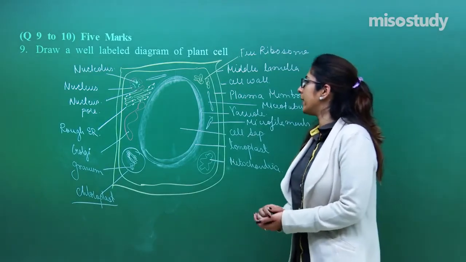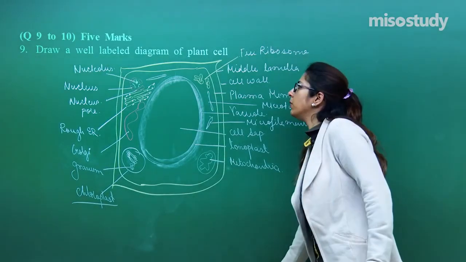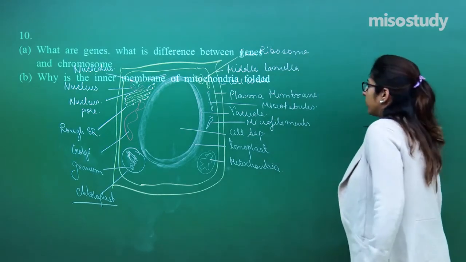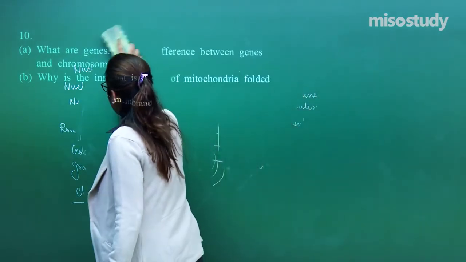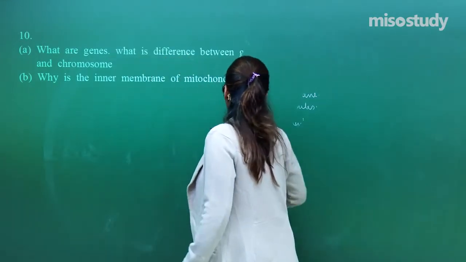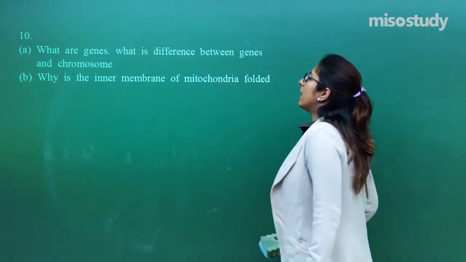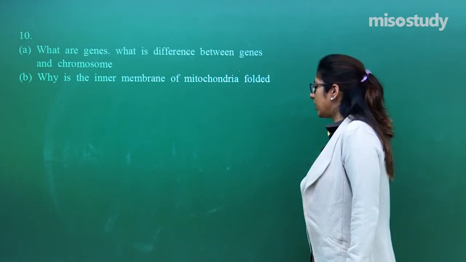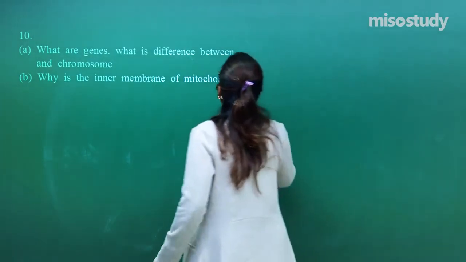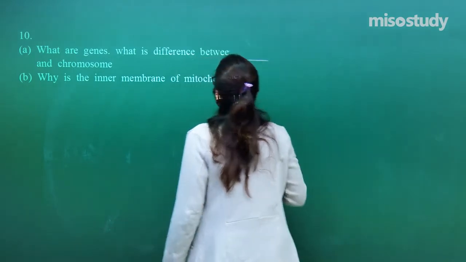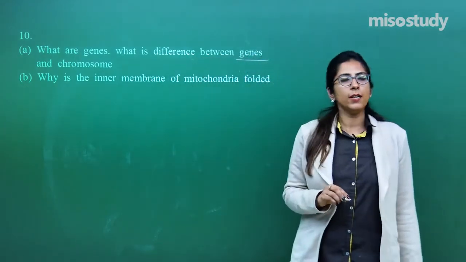Let's move on to the next question, question number 10. Read this question. By the time, let me prepare this board for you. What are genes and what is the difference between genes and chromosomes? So, if I have to explain genes, what are genes?